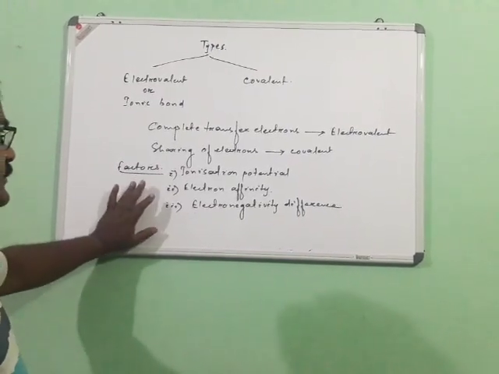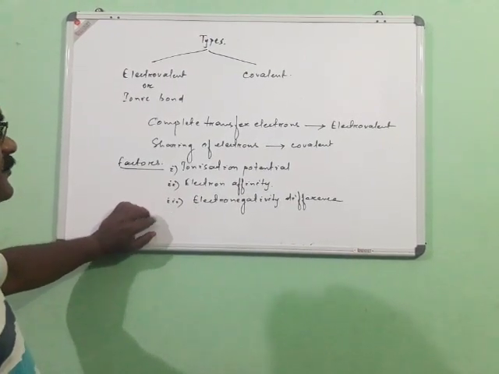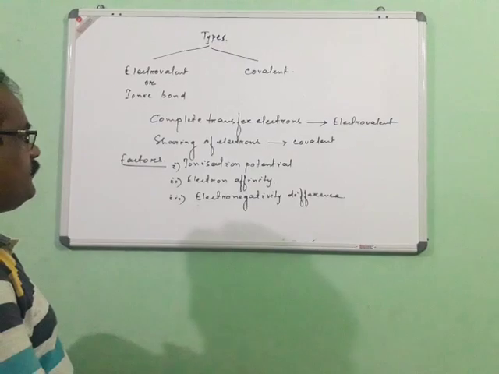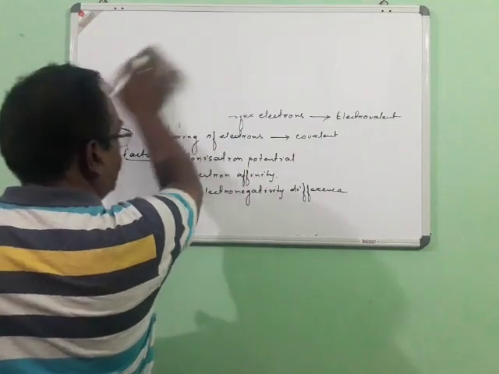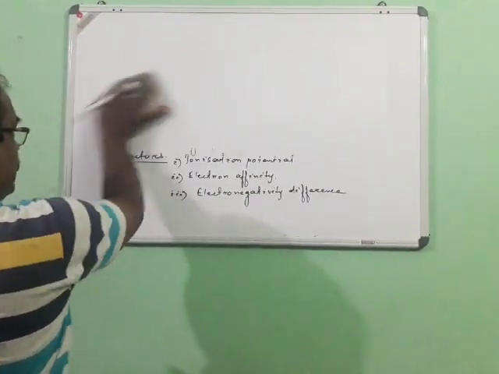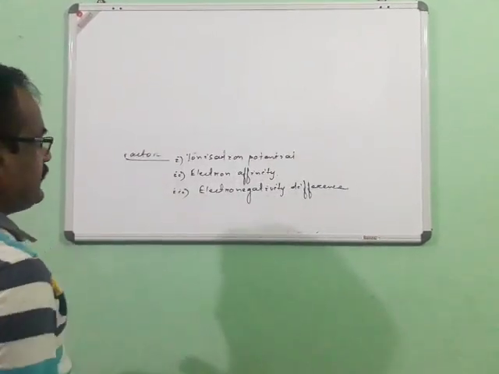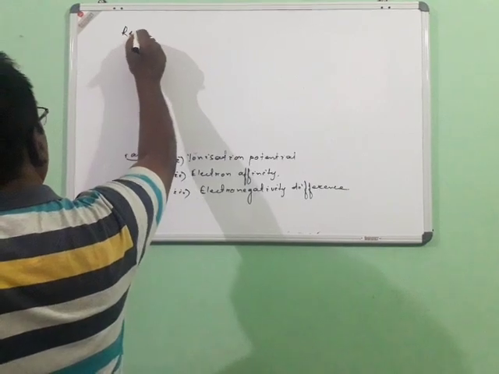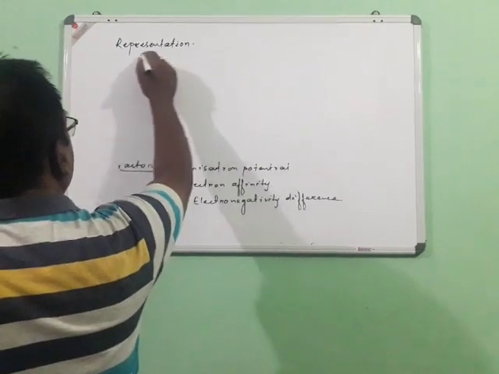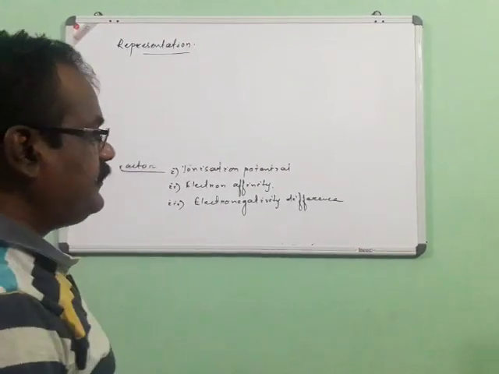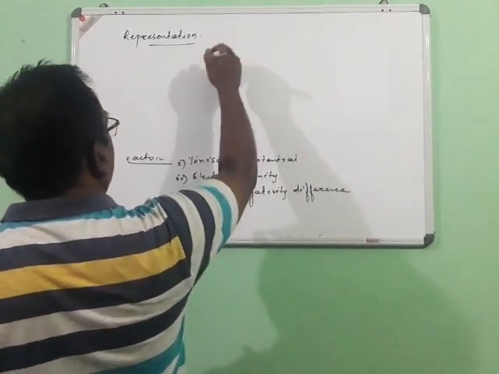In this class we will discuss how these three factors favor the types of bond formation whenever there is the formation of any sort of chemical bond. Now, how will we represent this? You have also seen that chemical bonds can be represented in terms of the orbit structure or orbit model.